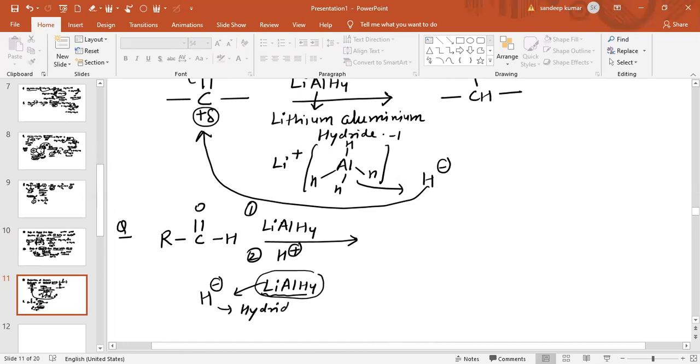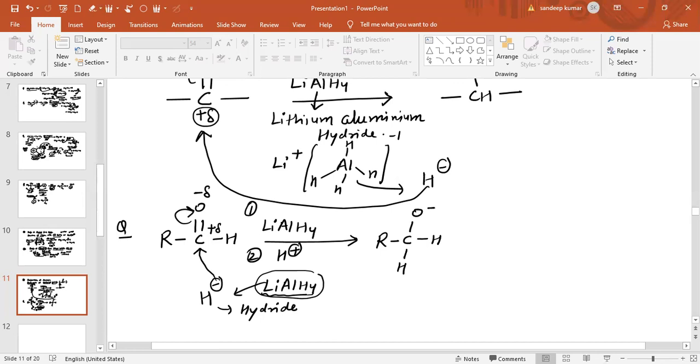This bond is polar, with partial positive on carbon and partial negative on oxygen. So when this H minus attacks the carbon, the pi bond will break. When the pi bond breaks, it will form RCHH, and the oxygen has a negative charge.